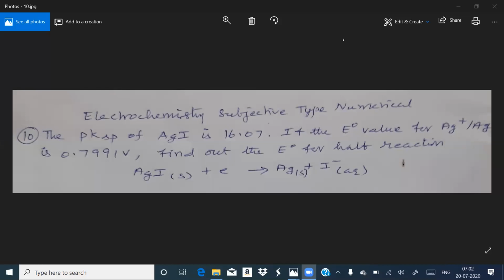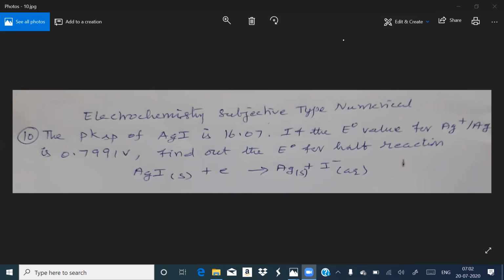Now for this reaction E0 is asked, and this Ag plus bar Ag E0 is given. It is also silver only. So will this E0 and this E0 be the same or different? They have given one E0 and are asking for another, so there should be some difference, otherwise they will not ask. Then what is the difference that we'll see here?